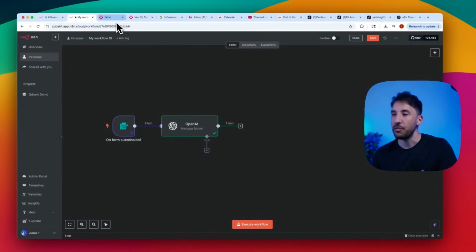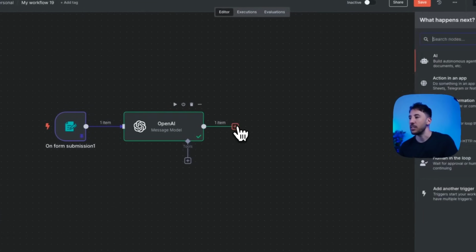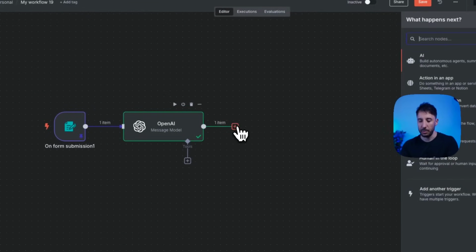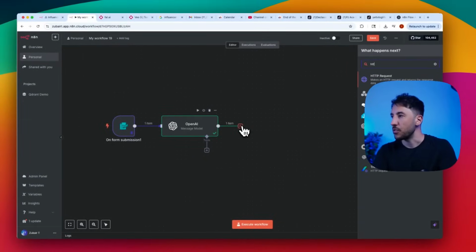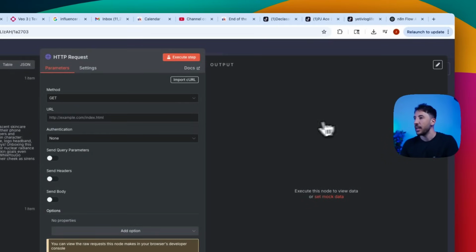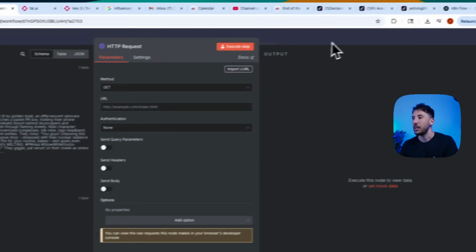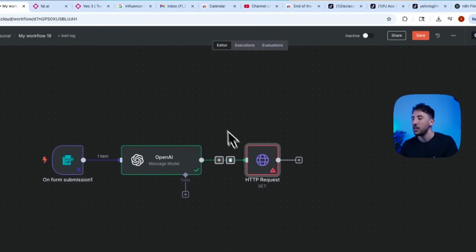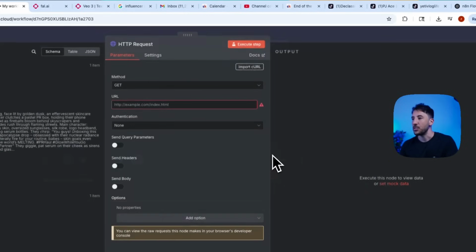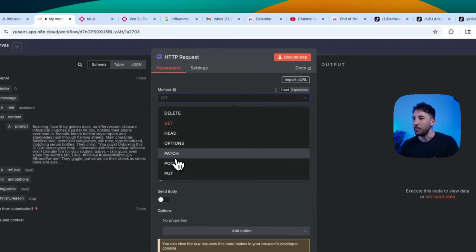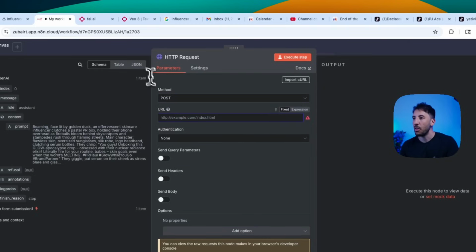In order to reach Fal.ai though, we need to click on this plus button so we can add an HTTP request tool. So I'm going to search for HTTP request. What this is going to do is pull up this HTTP request node, which is essentially for us to reach out to third-party APIs. So the method is going to be POST. Oops, not PATCH. POST.